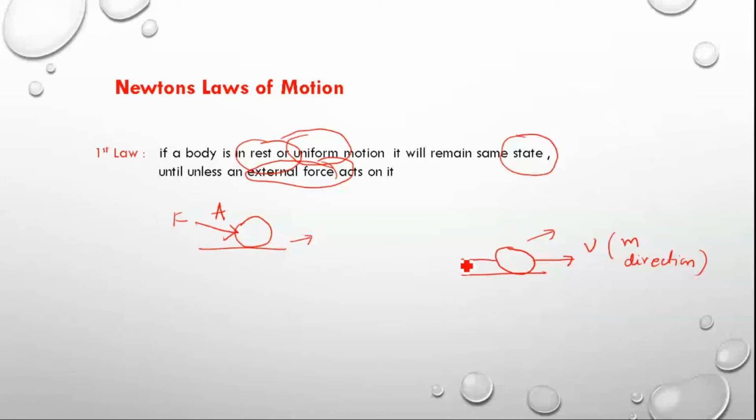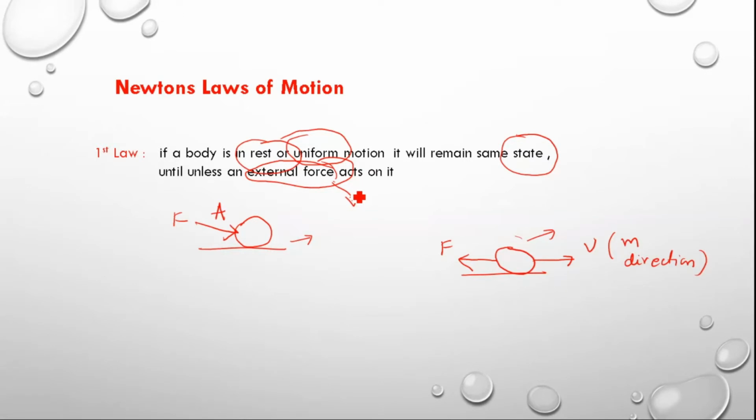For example, if some force is acting in the direction opposite to the motion, what will happen is this body comes to rest or its velocity may change. So these effects will take place when an external force acts. This is what Newton said in his first law.